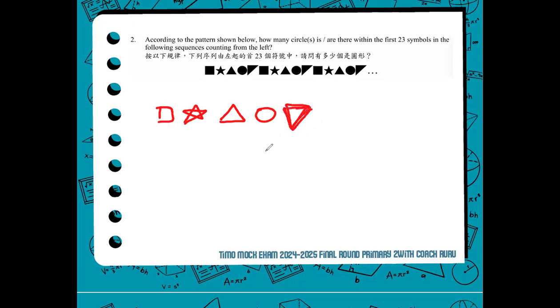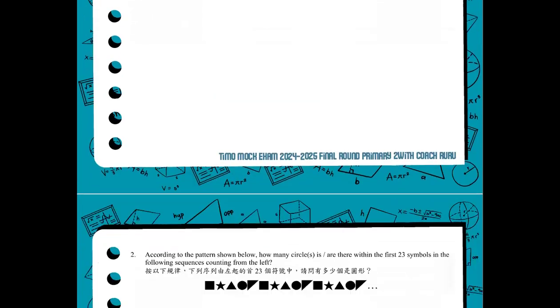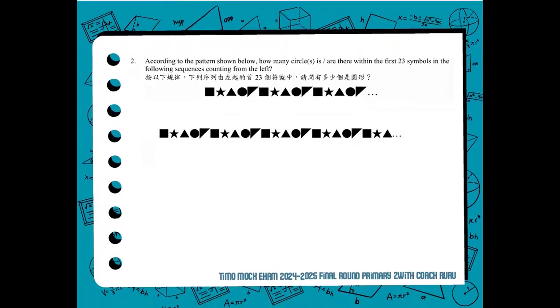So since we're looking for the number of circles up to the 23rd symbol, we have to figure out how the pattern would look like if there are 23 symbols, so that we can count.